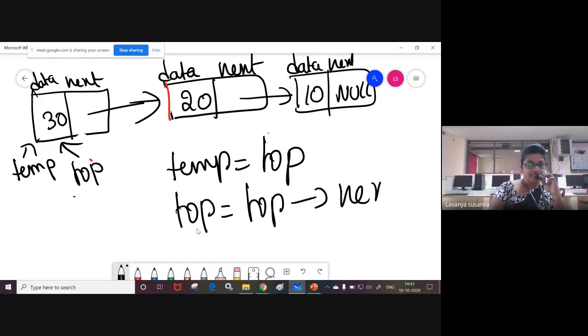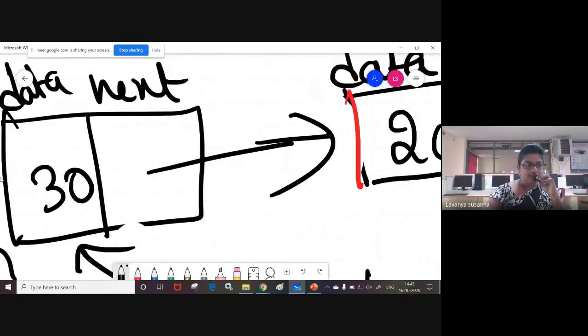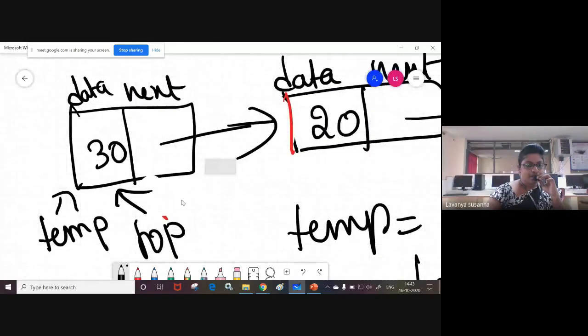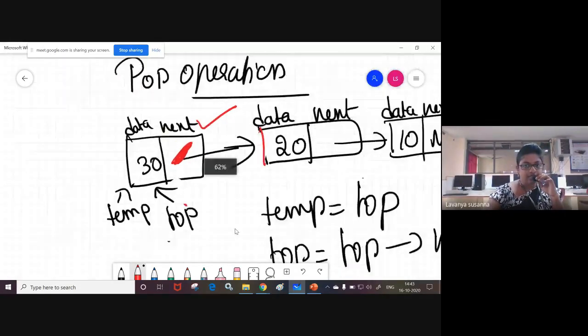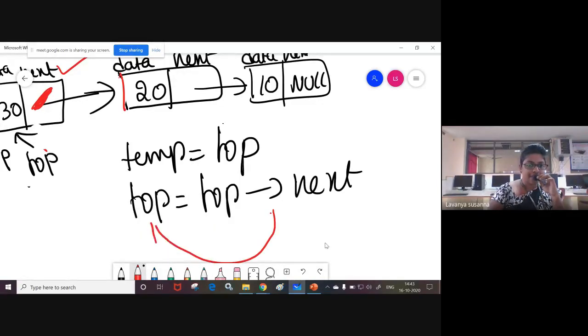Top of next means which one? Top is pointing to node 30, right? Top next means this one. This contains the address of which node? The next node, 20. Top next contains the address of node 20. Now, top equal to top of next. Top of next means the address of node 20. That one you are assigning again to top.